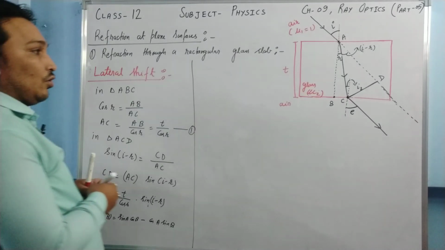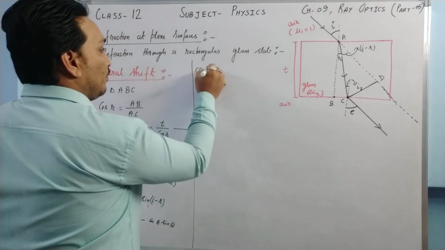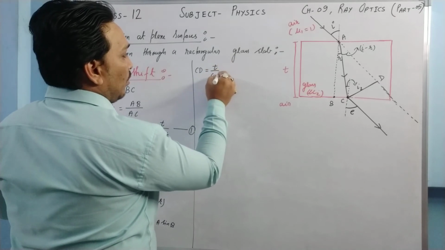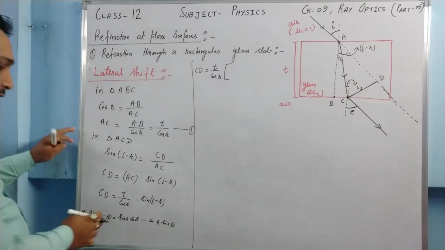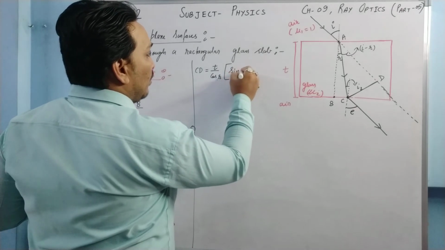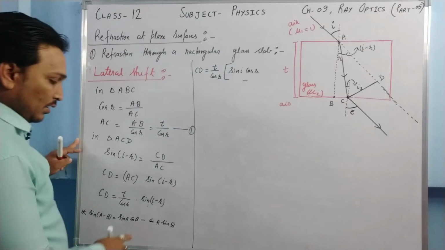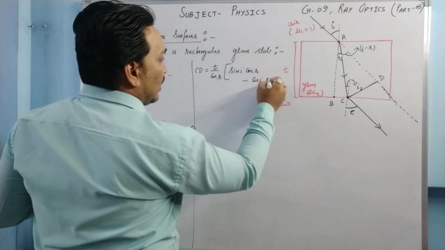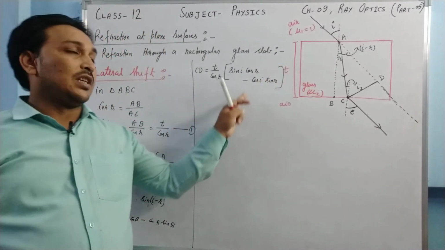I am going to have CD equal to T upon cos R, in bracket, sine I cos R minus cos I sin R. Is it clear? Sin I cos R minus cos I sin R.